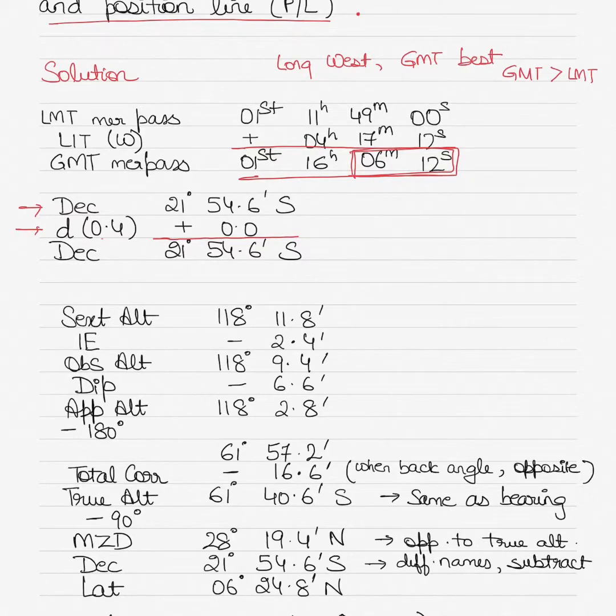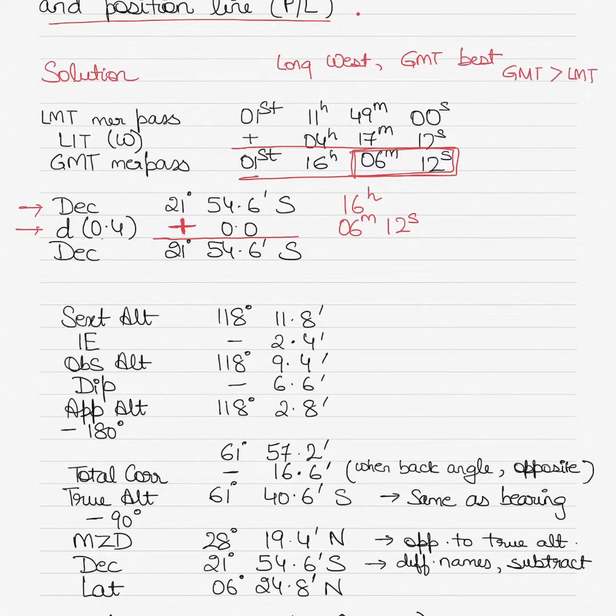This declination value is for 16 hours, and the correction value we'll be getting from the nautical almanac from the increments will be for 6 minutes and 12 seconds, because we need the declination for 16 hours 6 minutes and 12 seconds, which is our GMT time, right? The declination was increasing as we went from 16 hours to 17 hours, so that's why I have put a plus sign here. If it was decreasing, I would have put a negative sign here. Alright, so if the declination is increasing to the next hour, you will be adding it.